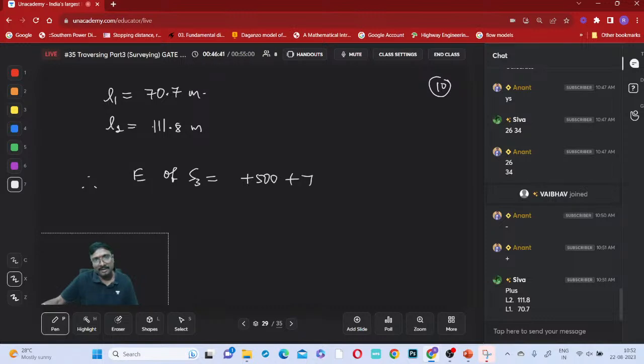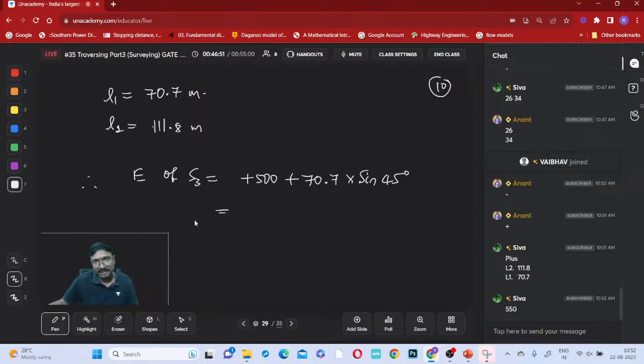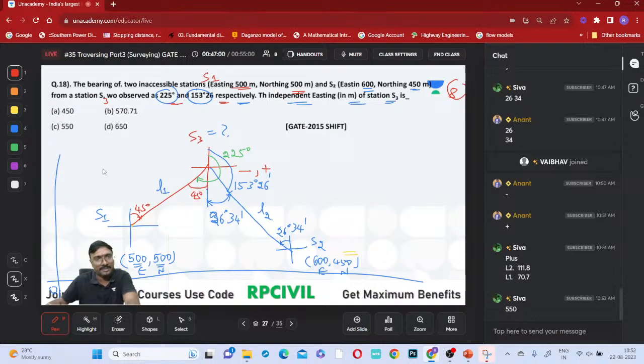Plus what is it, L1? L1 is 70.7 into sine 45. Tell me how much the easting of this is. Plus 550 you are getting, plus 550 meters, right? Which one is the answer present? Is there any option present? Yes, option C will be the answer.